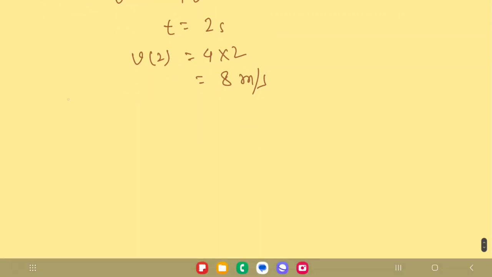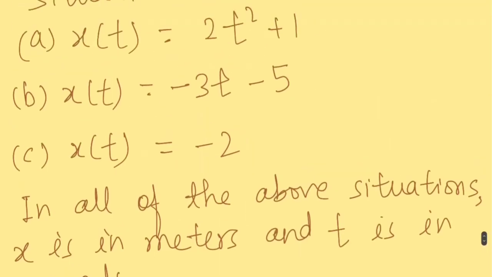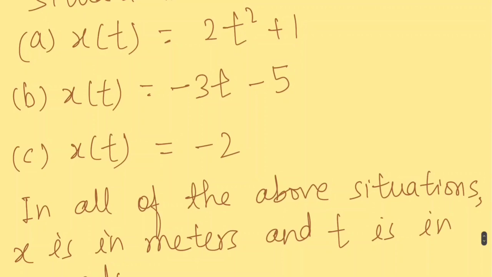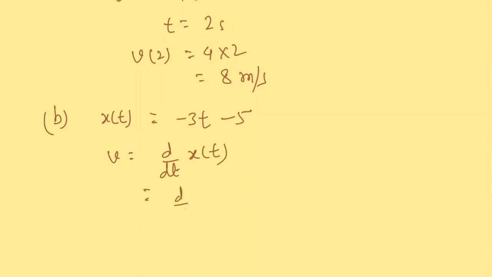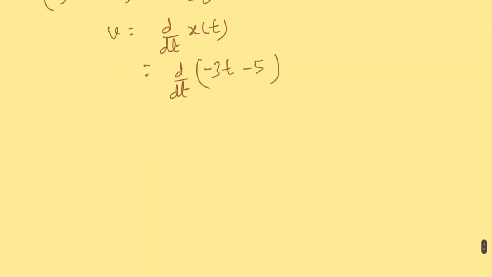Now B, what was B? It is given that x(t) is equal to minus 3t minus 5. Again, velocity is d by dt of x(t), which is d by dt of minus 3t minus 5. So it is equal to minus 3. That means it is a constant quantity. Velocity is minus 3, of course in meters per second.